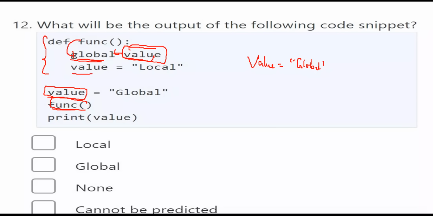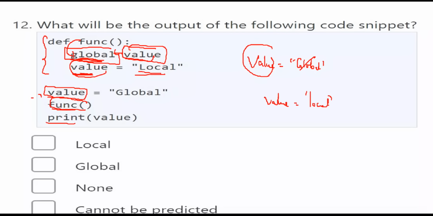Now you have changed it. That means the original value will be affected because it becomes a global here. That means you are taking the global variable, the value which is defined outside the function. Now you are changing the value. Initially the value is equal to global. Now you are changing the data inside the value variable into local. Now value will show local. Now you want to print the value.